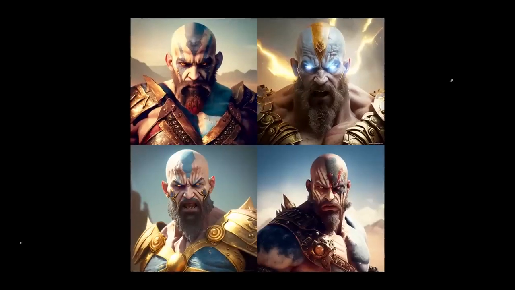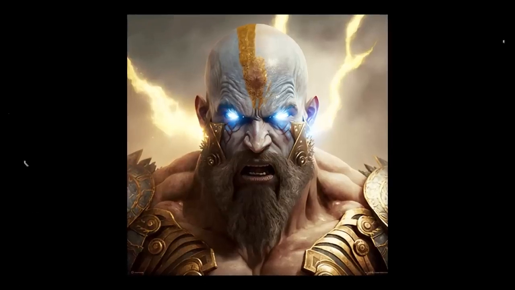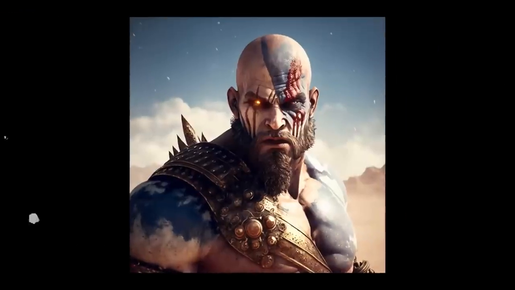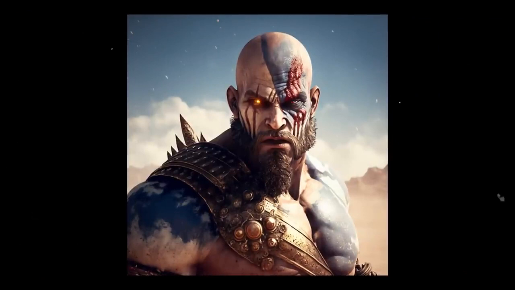In addition, we got these variants. I added some evil facial expression, battle warrior, epic scene. Let's upscale the second and fourth art. Here are the final results. Write in the comments, do you like this redesign of Kratos?